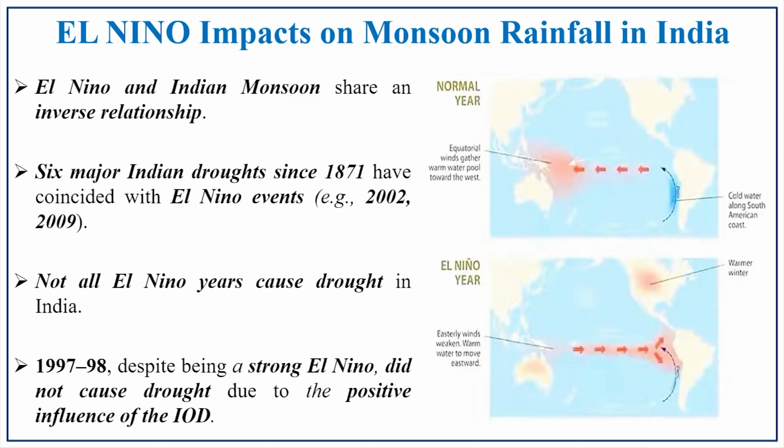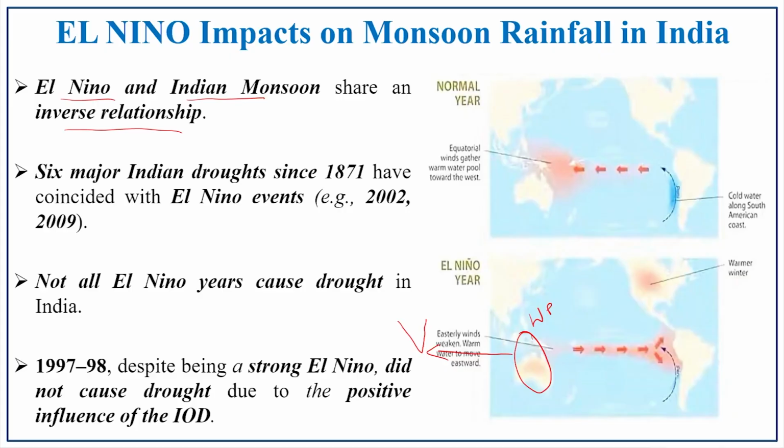El Nino impact on monsoon rainfall in India. So, what is the association between El Nino and the monsoon of India? El Nino and the Indian monsoon share an inverse relationship. Imagine what is happening here in Australia and the Indonesian region, that is the western Pacific, it will adversely affect the Indian subcontinent.